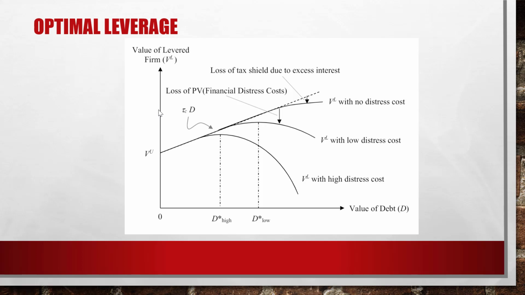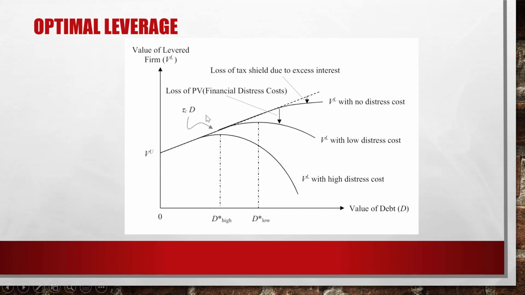All right. And then you see that when the value of the debt increases, the value of levered firm increases. You see that the dotted line represents the present value of the interest tax shield, tau C times D, where tau C is the corporate tax rate, and D is the value of debt.